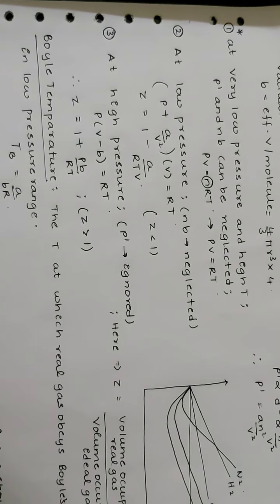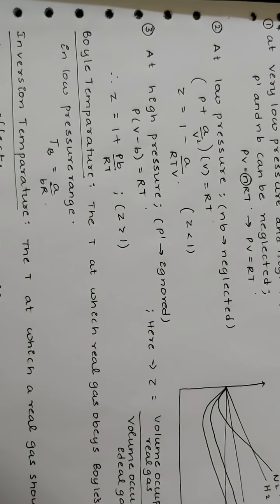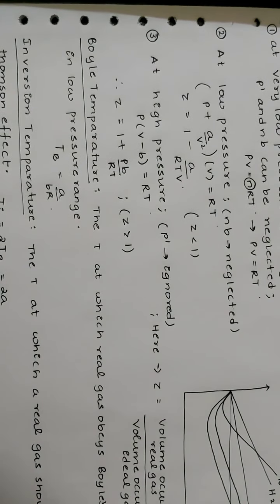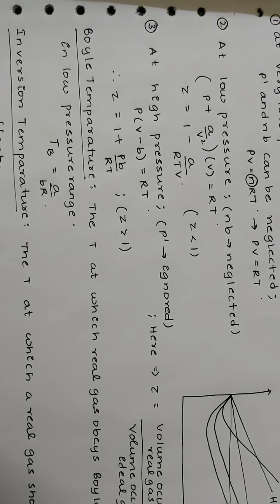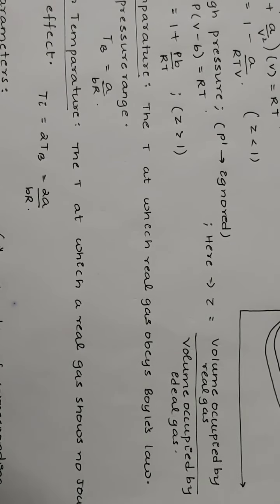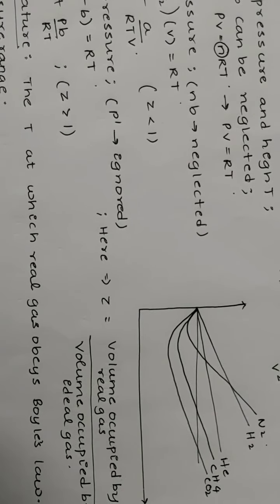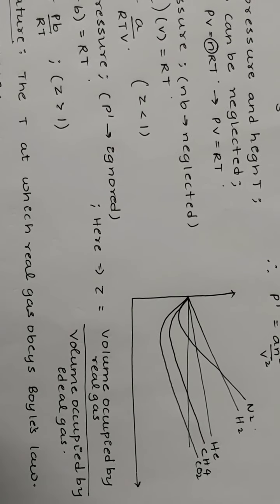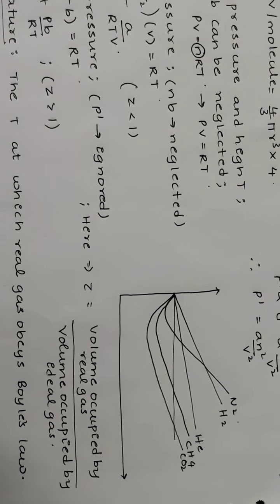That is, Z can be written as 1 − a/RTV. At high pressure, P' can be ignored. That is, P(V − b) = RT. So Z will be equal to 1 + Pb/RT. At low pressure, Z is less than 1. At high pressure, Z is greater than 1. Here Z is the volume occupied by real gas divided by the volume occupied by ideal gas. But in case of hydrogen and helium, due to their small size, we always ignore the internal pressure, that is P'. So they always show Z greater than 1 at moderate and high pressures.